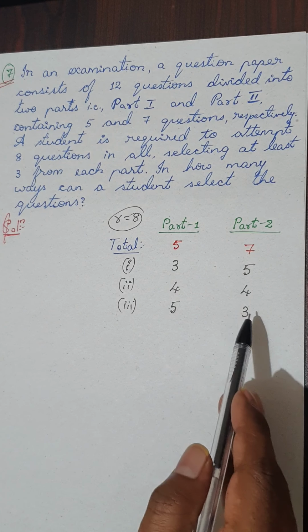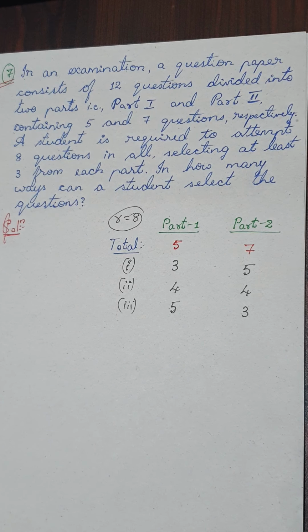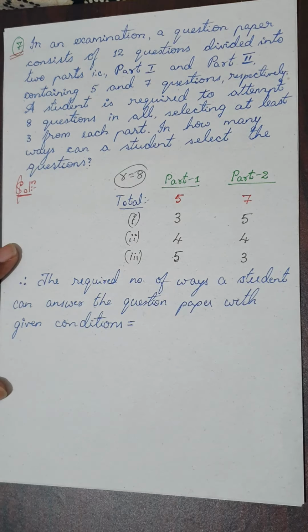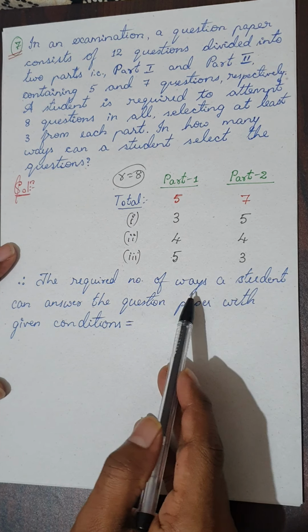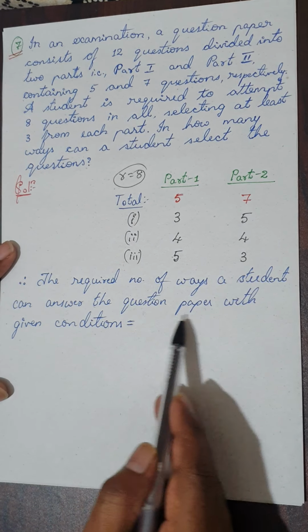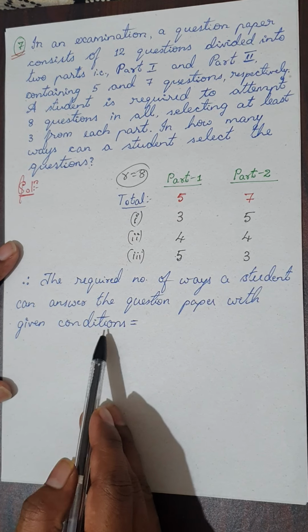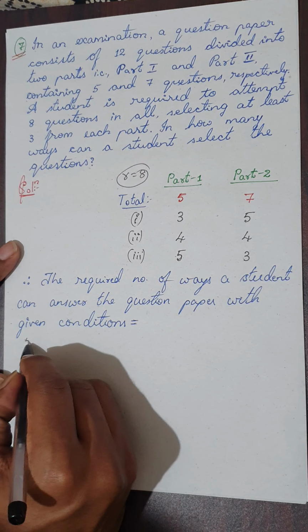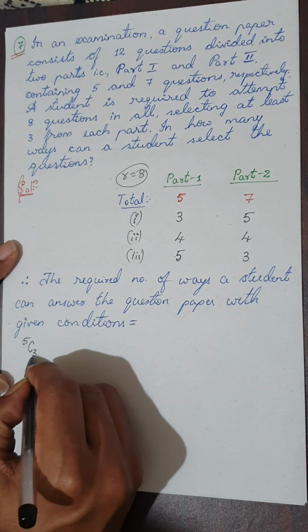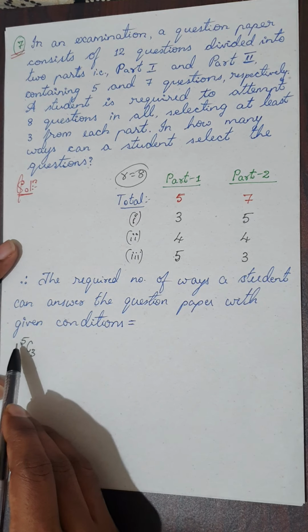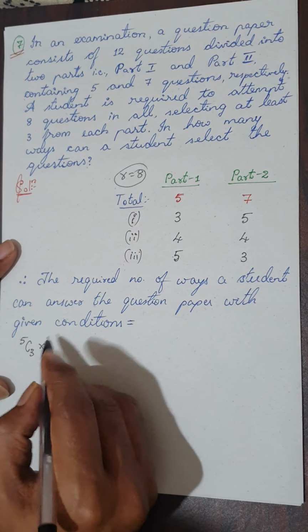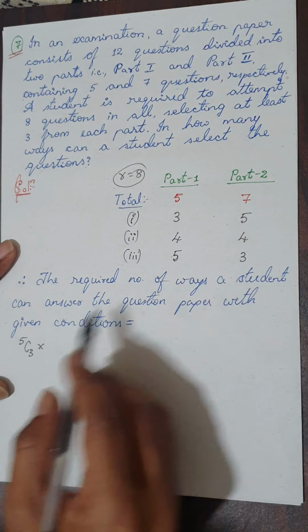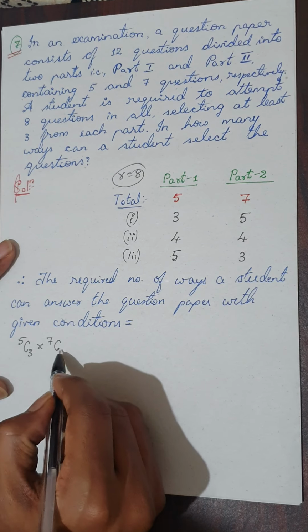Do you understand? Now this can be done in the given ways. See how I'm going to write this. Therefore, the required number of ways a student can answer the question paper with given conditions is equal to 5C3 from part A into the remaining 7C5.